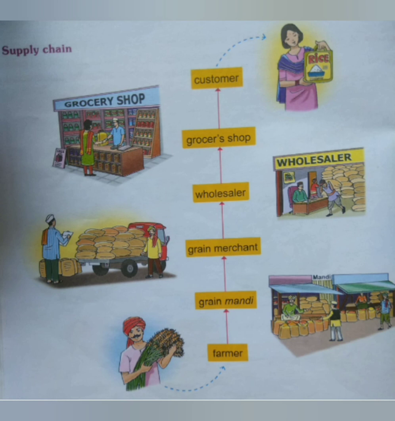Then wholesalers fix the rate of the grains, pack the grains into large quantities and supply them to the grocer's shop. The customers purchase the food items from the grocer's shop, and this is the supply chain of food.